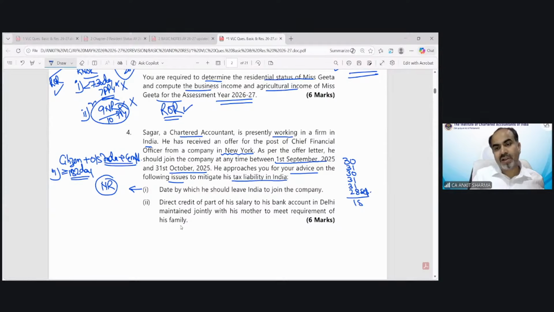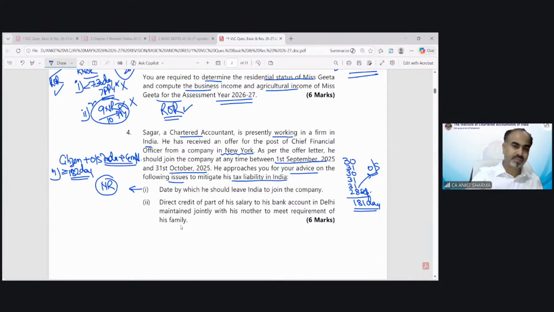So till this date, he would be in India for 181 days. So I would suggest him leave India on 28th of September and do not visit India for any more number of days in this year because he has already been in India for 181 days. So he would become the non-resident.